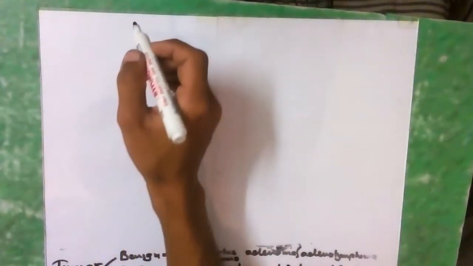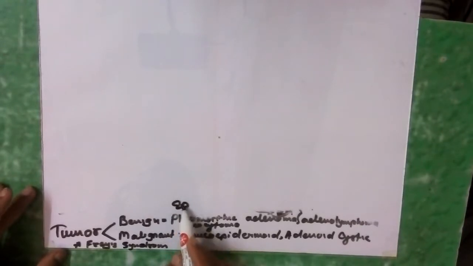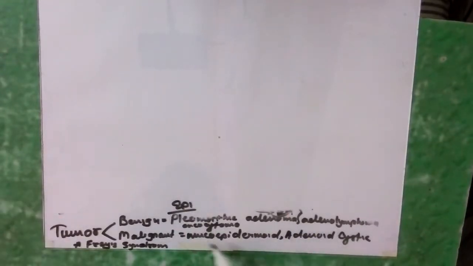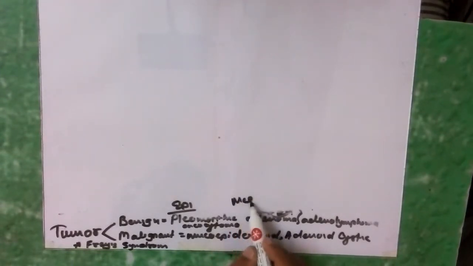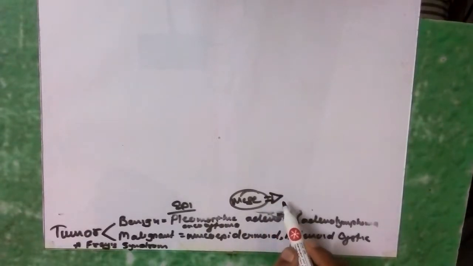The mesenchymal component can be hemangioma, lymphangioma or lipoma.